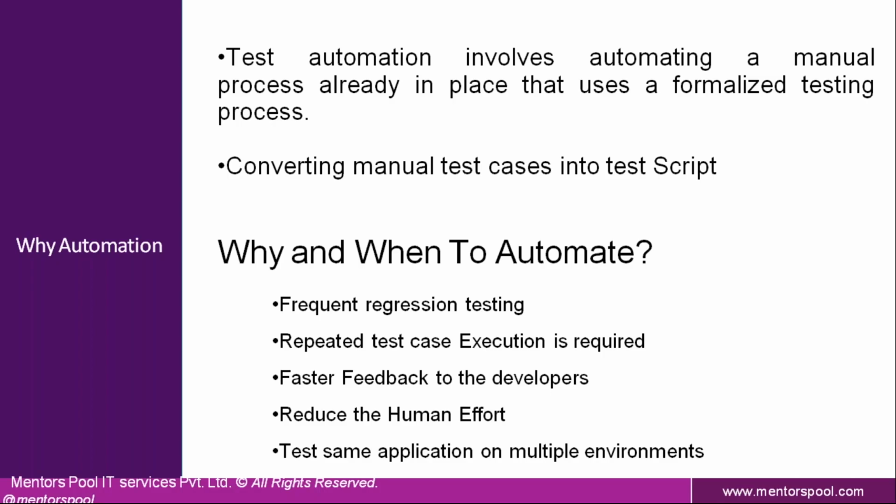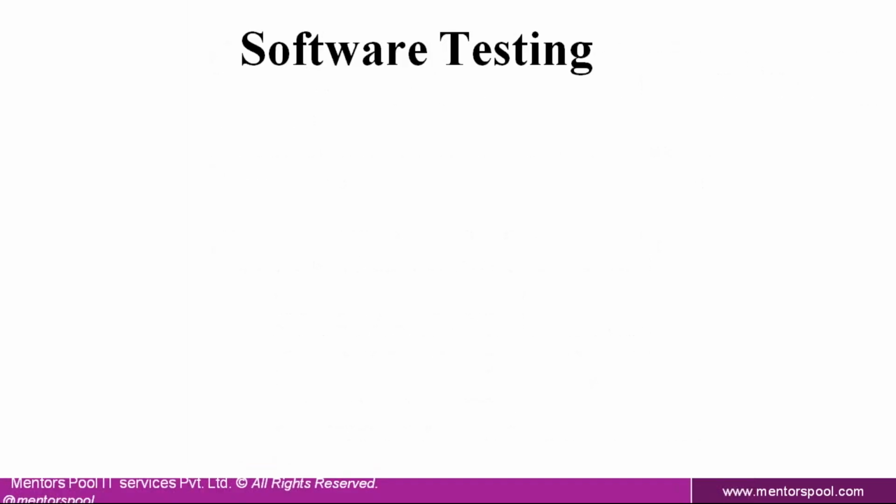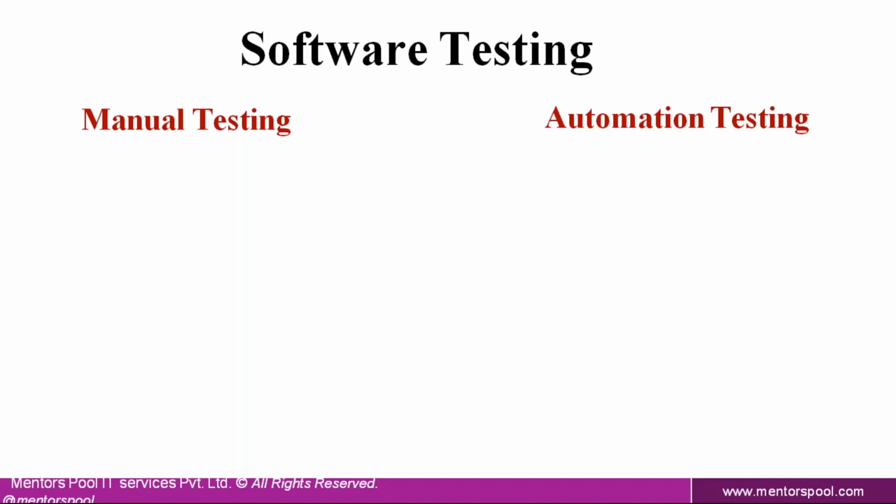Practical next. So let's focus on the roles of manual test engineer and automation test engineer. As a manual test engineer, what will be your job role? Testing. What is this testing about? What are we going to do in testing? To get into manual testing as a manual test engineer, we use the terminology STE, software test engineer.